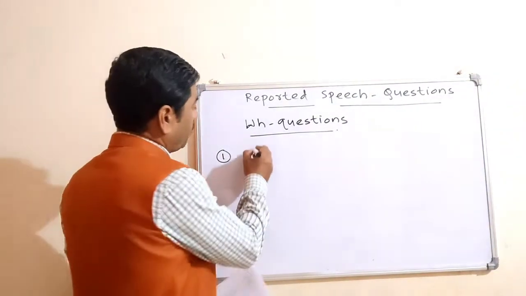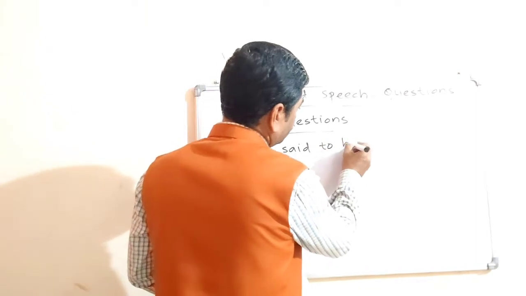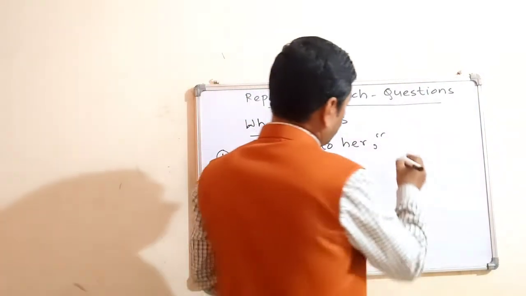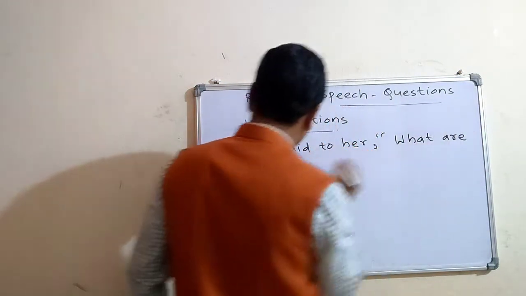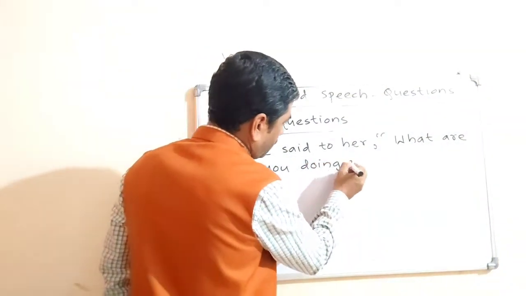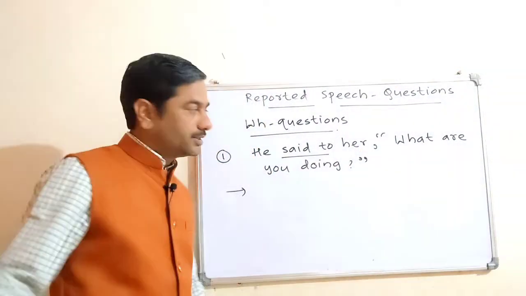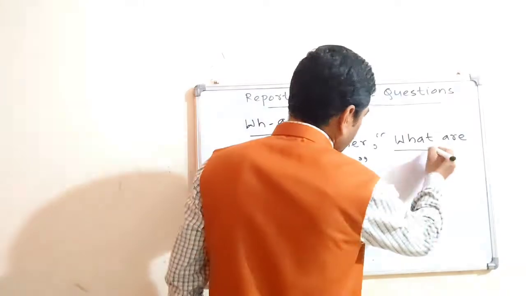He said to her, what are you doing? So here, how will you change it into indirect speech? In place of said to, you will make use of asked. You will remove the comma and inverted comma, and you will use the same word as conjunction.